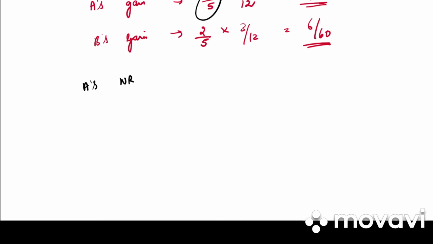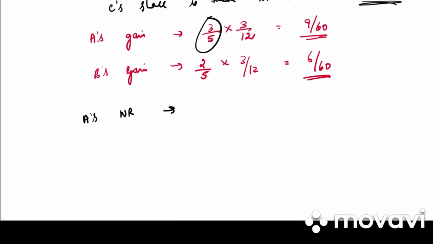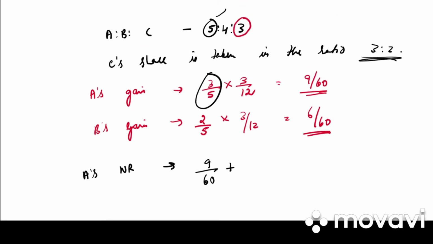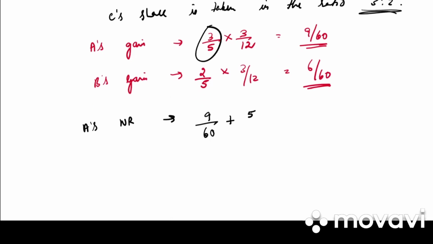So A's new ratio is 9/60 plus what was A's old ratio? 5/12. So what is the LCM? 60. 9 plus 25. That is 34/60.